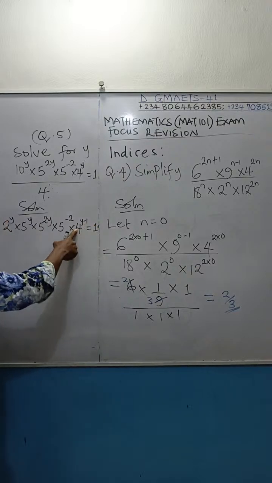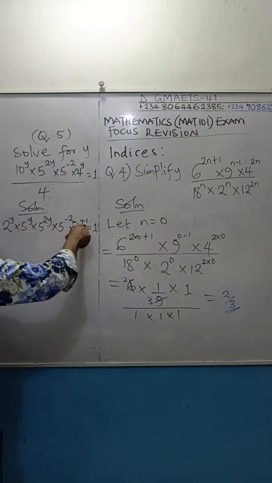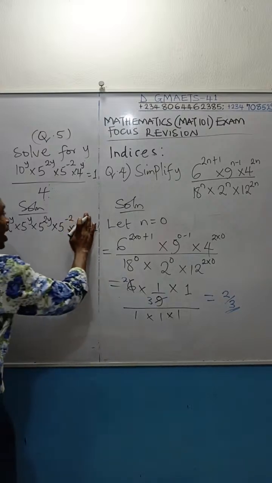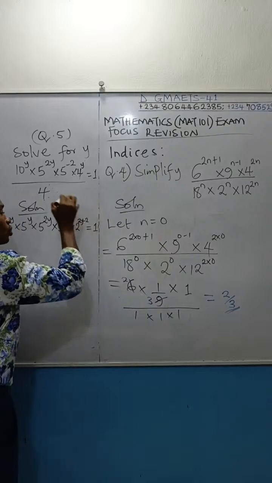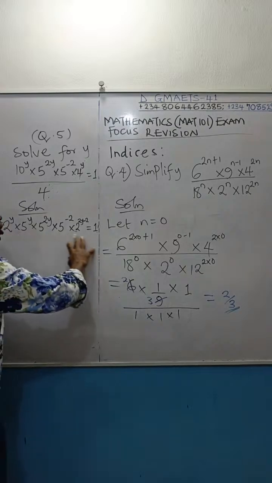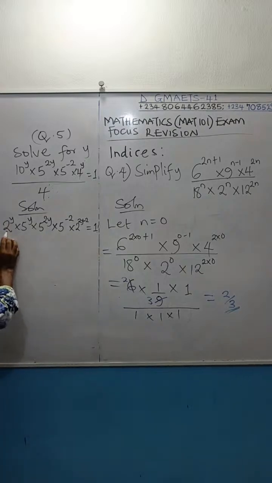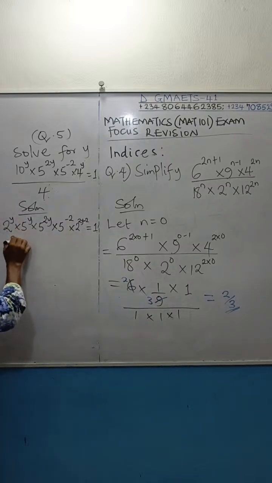Let's come back to this. Let me break this thing down. This 4 is 2 raised to the power 2. That 2 will multiply these two powers, so that this term you are seeing here is actually 2 raised to the power 2y minus 2. Apply multiplication law of indices here. Base 2, base 2. Pick one of the two and add their powers. Y plus 2y minus 2. Y plus 2y will give you 3y minus 2.